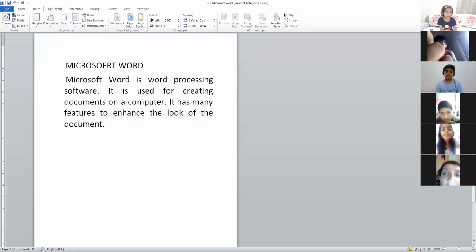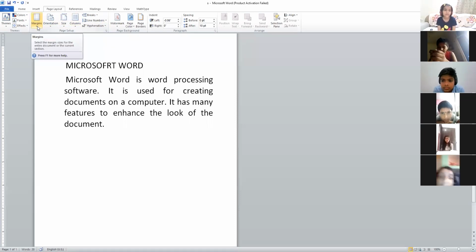You will get a lot of groups here: Themes, Page Setup, Page Background, Paragraph, Arrange. So this is the Page Setup group, and here you can find Margins. I hope you are able to see it. As you take your mouse pointer here, it is written also: select the margin size for the entire document or the current section.